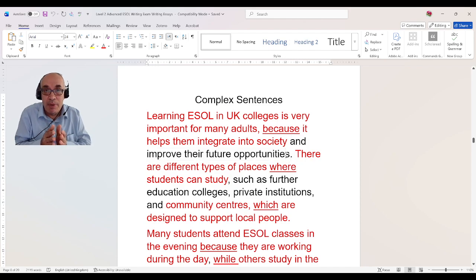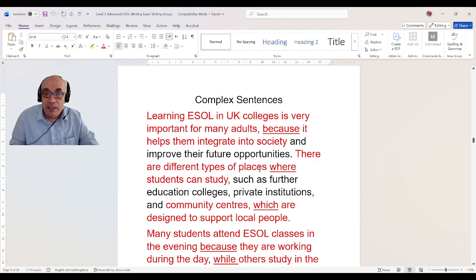This means I am using and as a conjunction. And after and, I use another sentence. So this means I am adding a compound sentence to a complex sentence. In this way, it is a compound complex sentence. But if you find it difficult, just look at the red. Everything in red is a complex sentence.